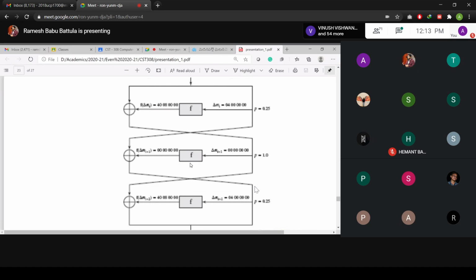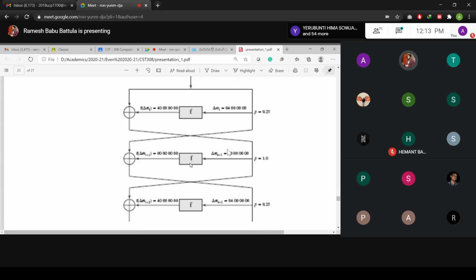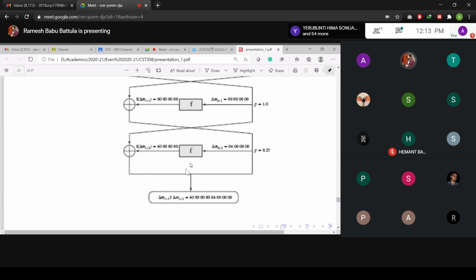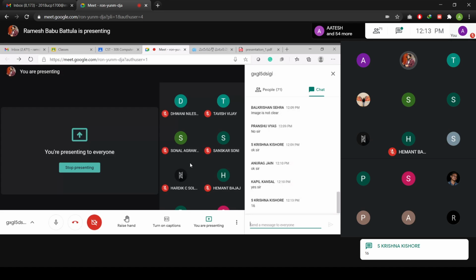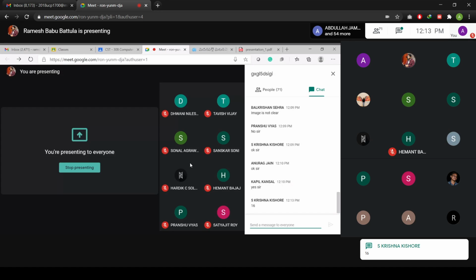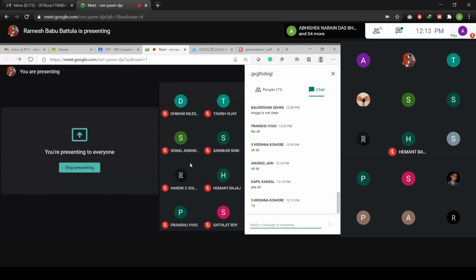That means if this condition happens, how many rounds are there in our DES algorithm? Yesterday we discussed how many rounds there are in DES: 16 rounds. Suppose after 3 rounds we got a similar value. After how many rounds will we get the similar value?